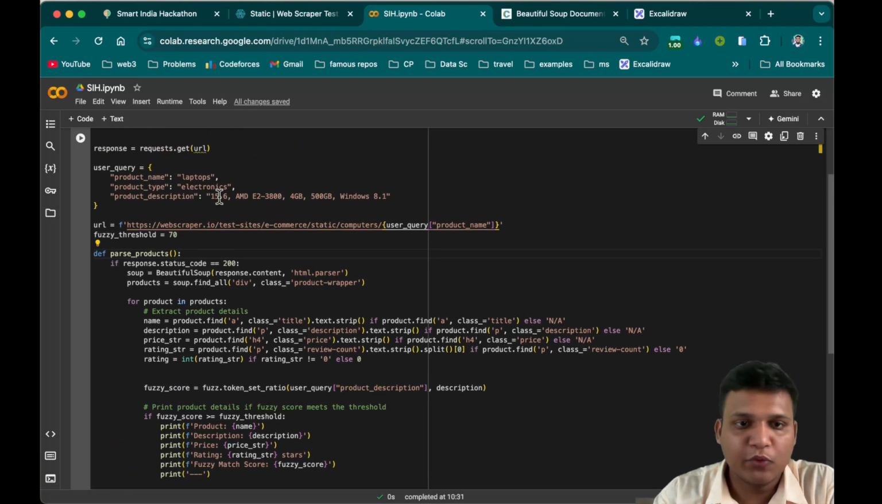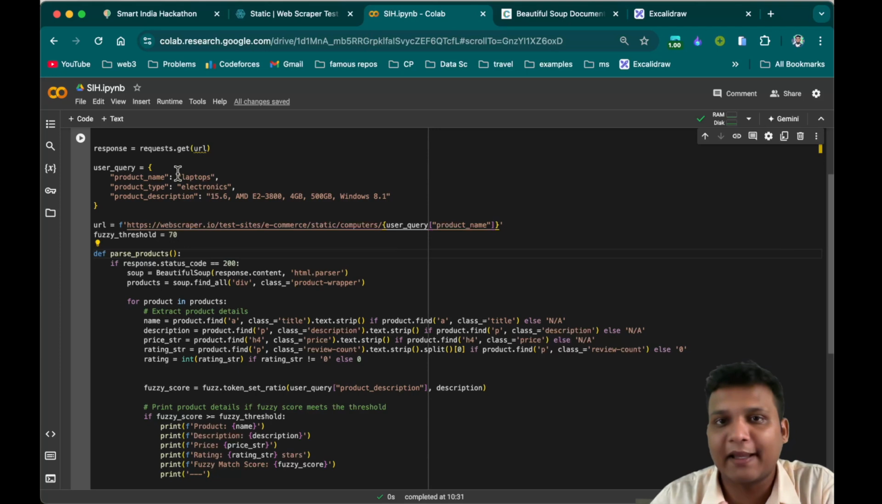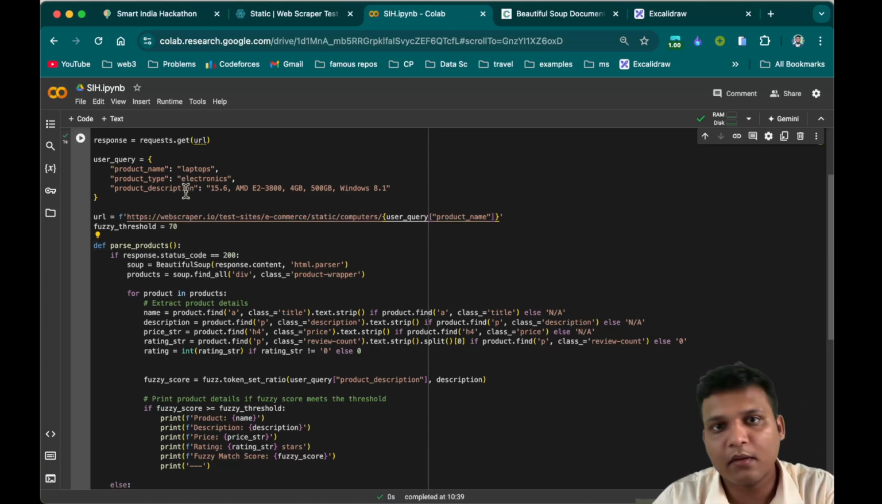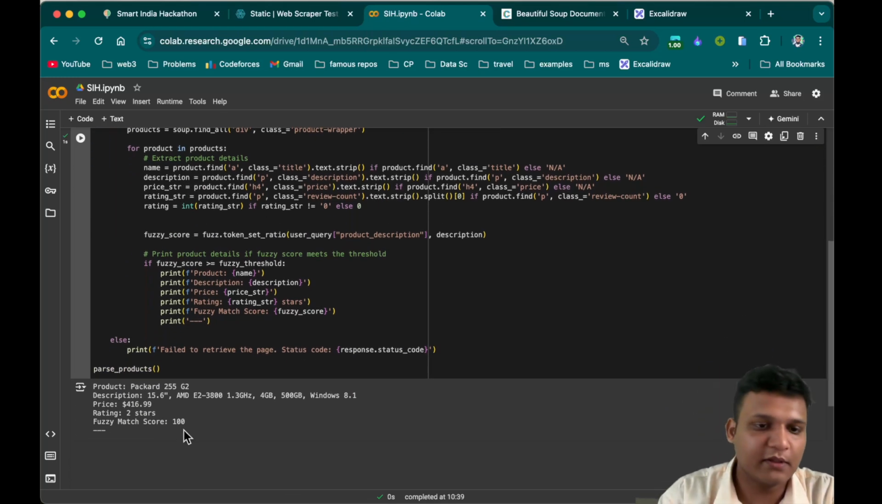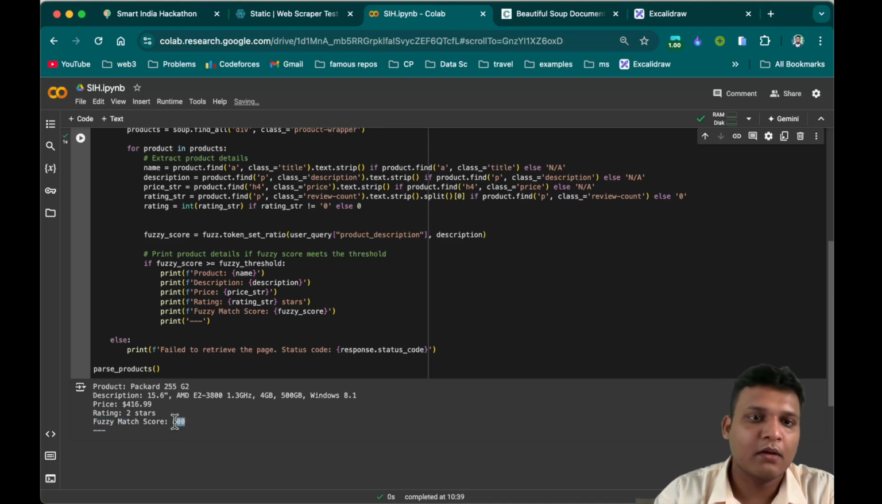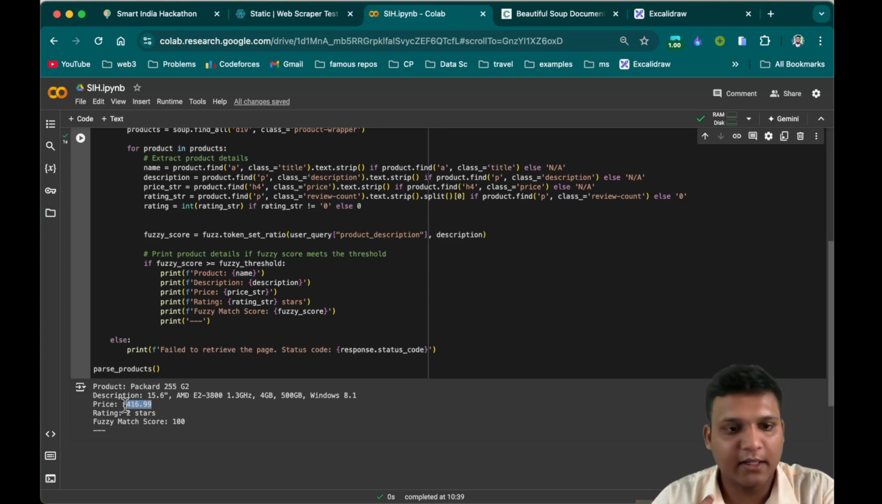For example, I want to know the price of this product. What could be the price? So let's run this and understand this. Yes, you can see in the output the price and rating, right? And also the fuzzy match score is 100 currently. So from that we can estimate the price and do benchmarking, right?